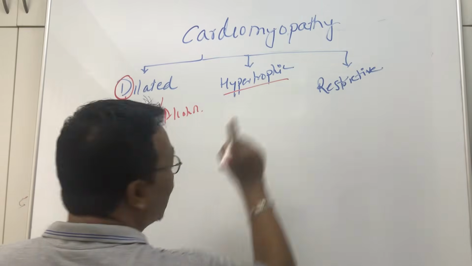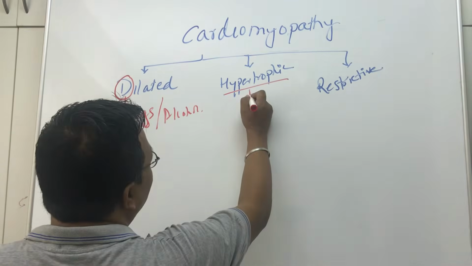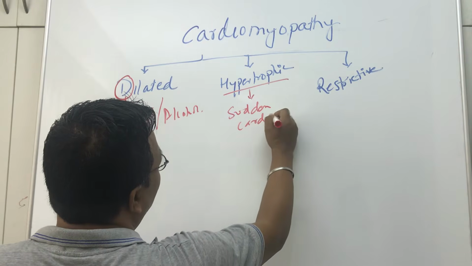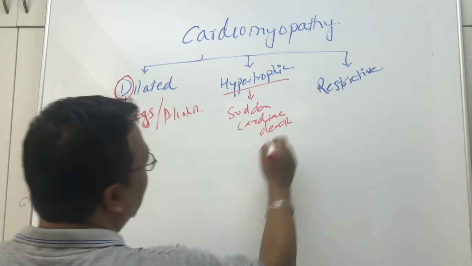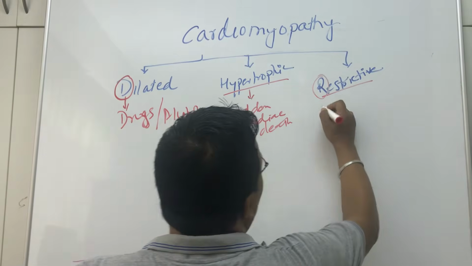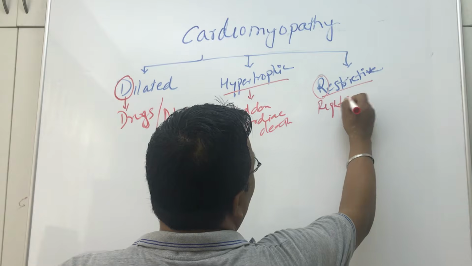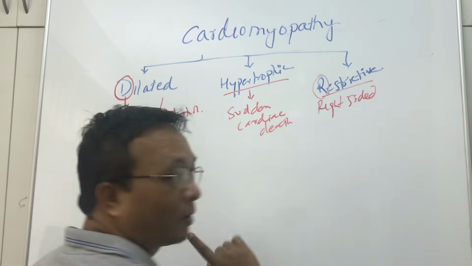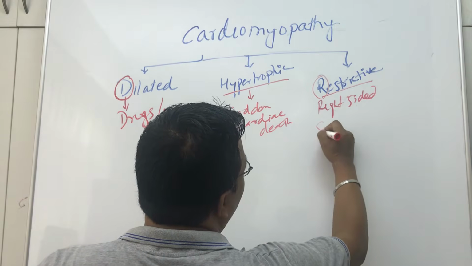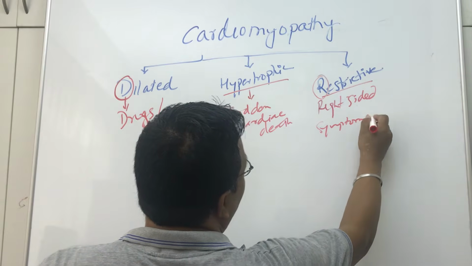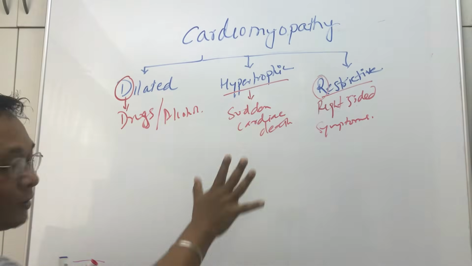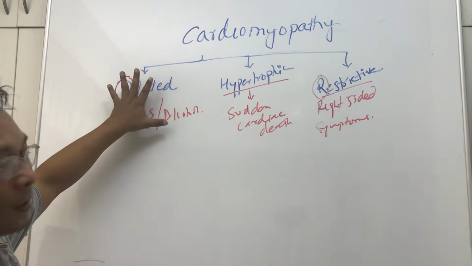Hypertrophic, remember one catchy phrase: sudden cardiac death. When there is hypertrophic, there is sudden cardiac death. Very common. And restrictive, remember R for right-sided heart symptoms. Remember that. These three things are the basics that you need to understand. Now we go with dilated cardiomyopathy first.